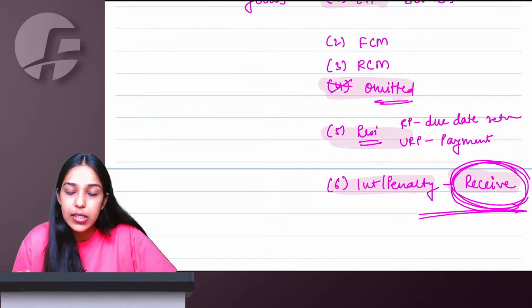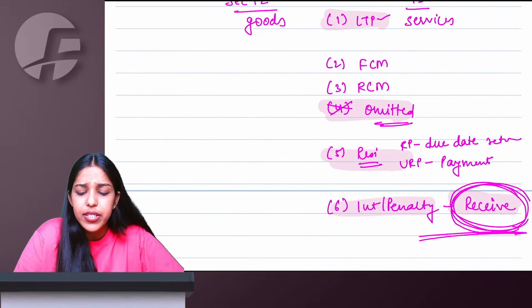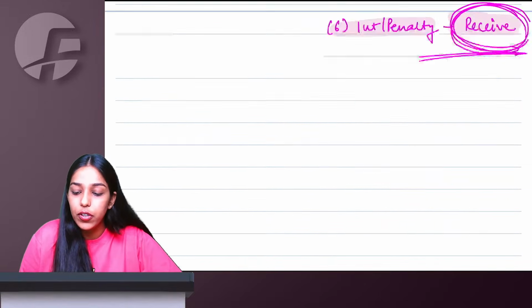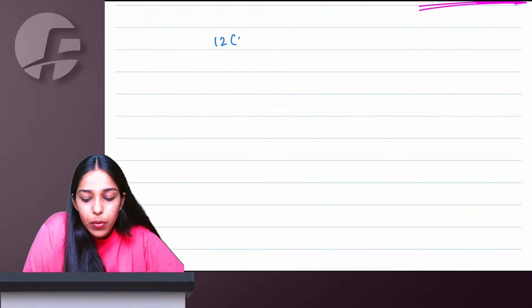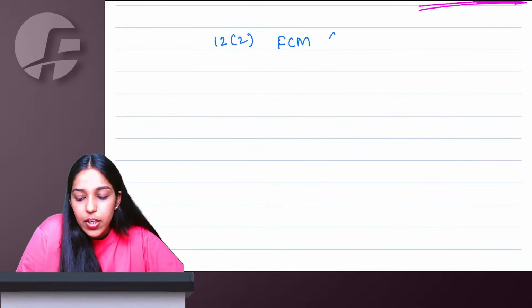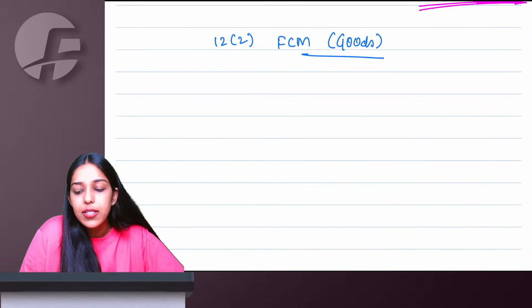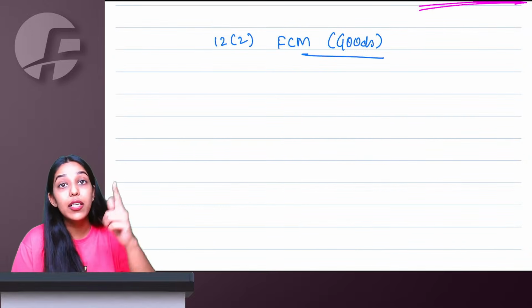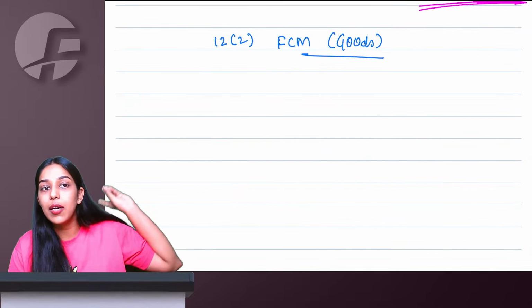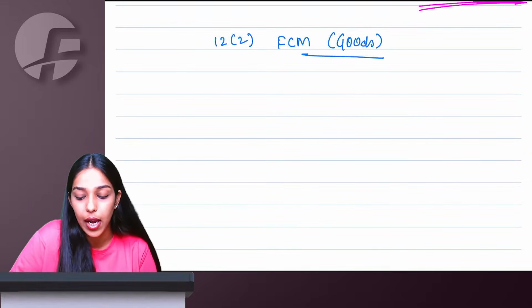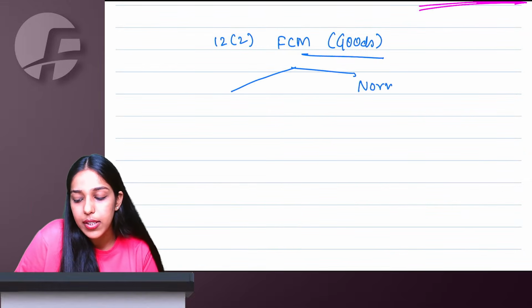4 omitted. 5 residuary, registered person due date, unregistered person actual date of payment, and 6 is interest penalty whenever you actually receive. So what we have to now discuss is forward charge and reverse charge. So talking about section 12.2. Forward charge mechanism for goods. Think as if you are the supplier, because the supplier will be concerned about collecting tax and paying to government under forward charge mechanism.